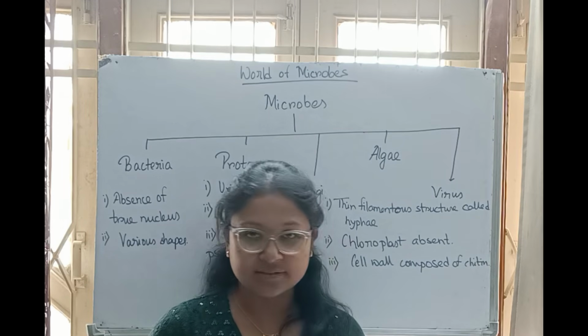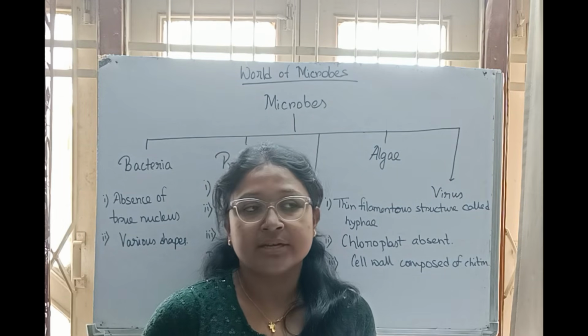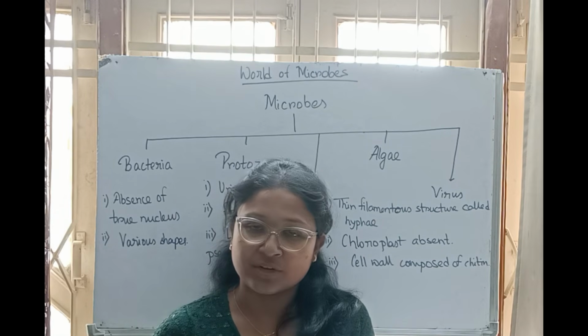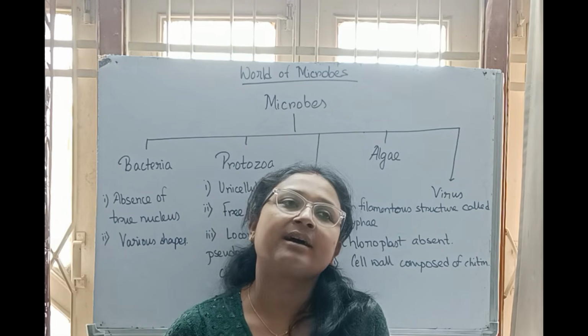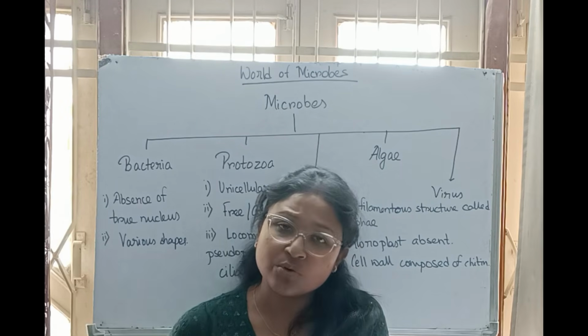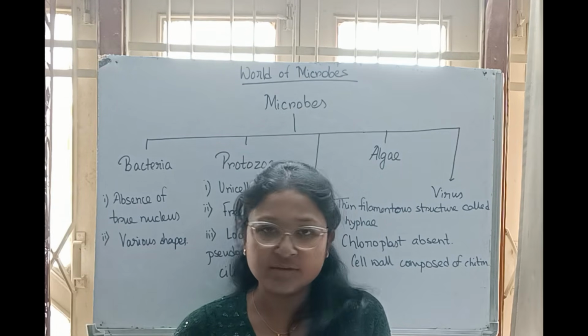Now, algae and some types of green bacteria can synthesize their own food. That means they are able to do autotrophic nutrition. They can get their nutrition on their own, or they may be dependent on others for nutrition.